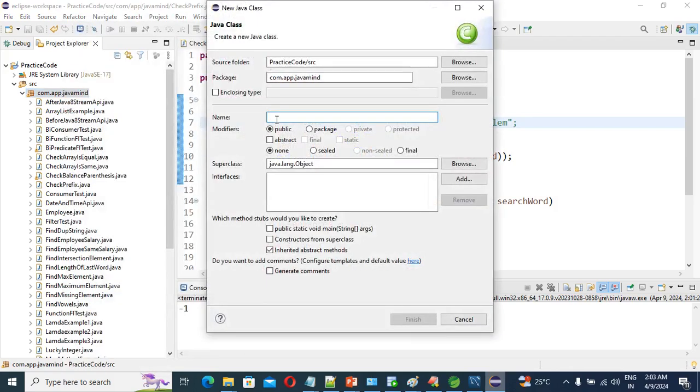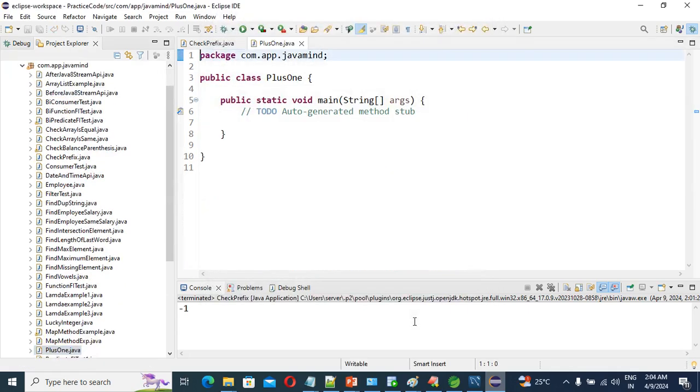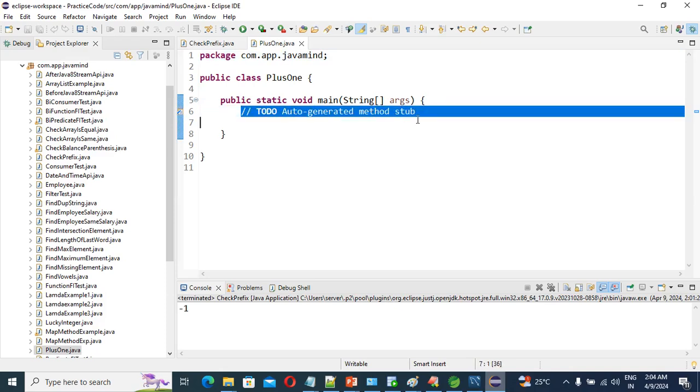The class name, suppose, is plus 1, right? So guys, this type of example may be asked by the interviewer, in a good company, in a big MNC. Such types of questions they may have. So you should have the thought process of how we are going to write this code, guys.